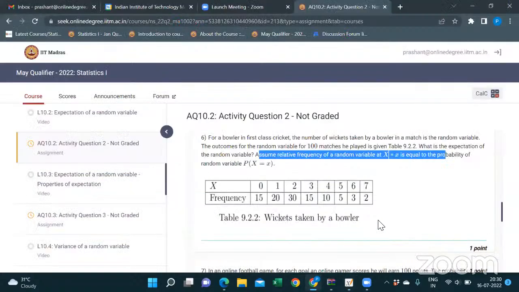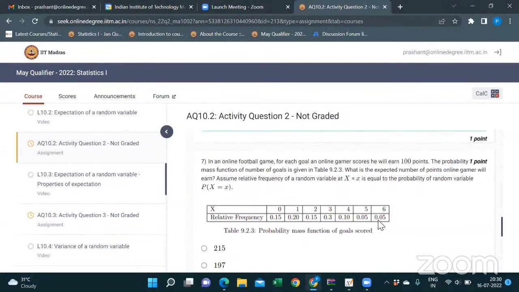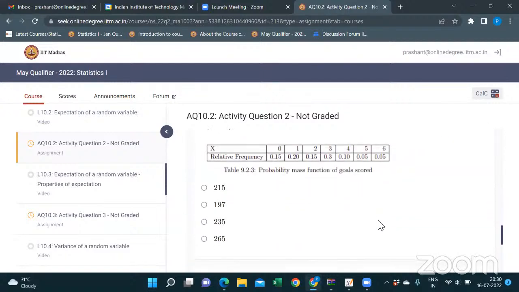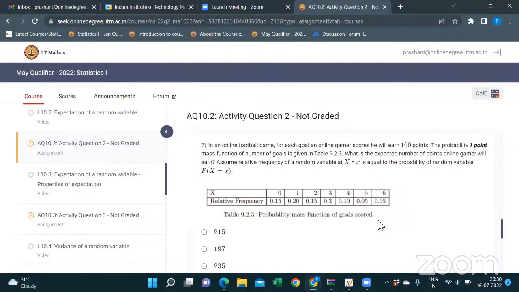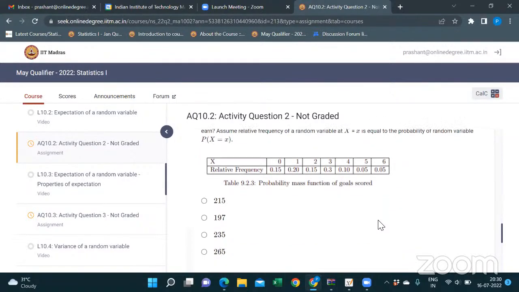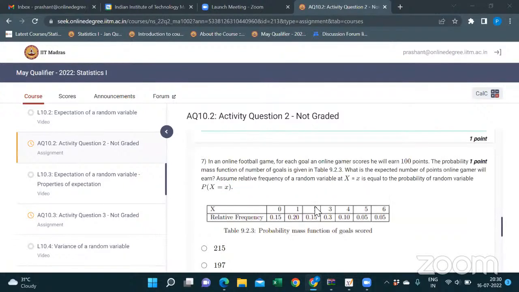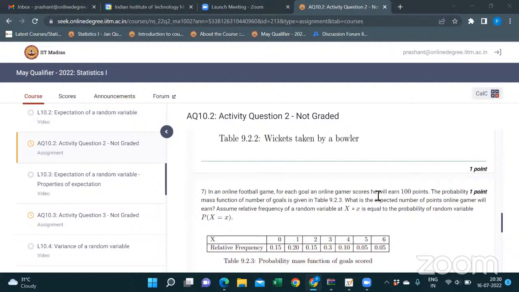And sir, in question number 7, I am getting the answer as 210, but the correct answer is 235, sir. Okay, so there might be some mistake. The expectation is 2.35 actually, if you calculate. So if you multiply it by 100, it gives 235, because he will earn 100 points. So after computing the expected value, you have to convert it into the 100.